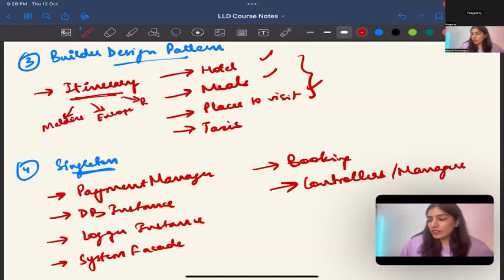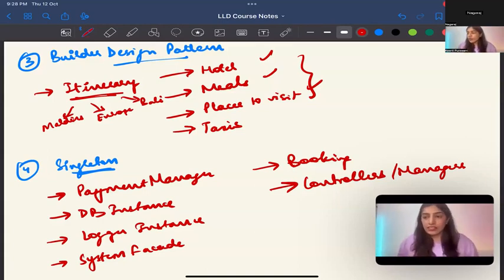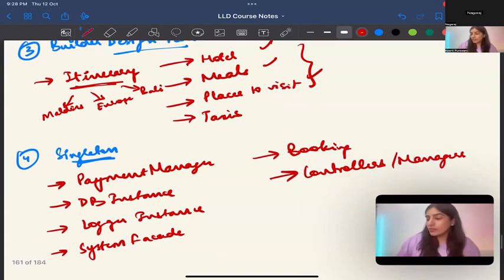All of them have to have some steps, otherwise it won't be an itinerary. You have to have hotels, places to stay, places to visit, meals, taxis, travel, suppose train travel or whatever the kind of travel is. So these steps should have been followed, right?